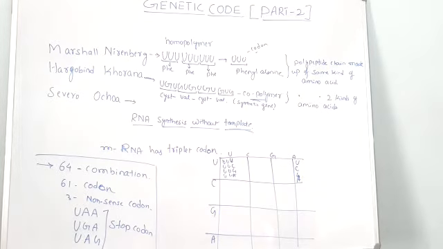So he said that the genetic code is a triplet code, and his view was supported by three other scientists, as you can see on the board: Marshall Nirenberg, Hargobind Khurana and Severo Ochoa.